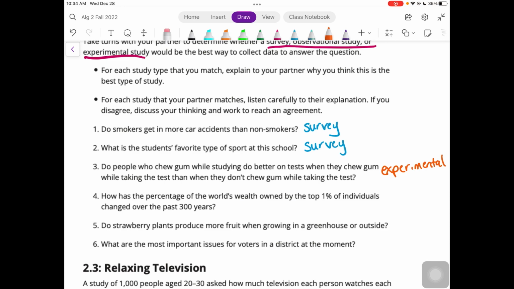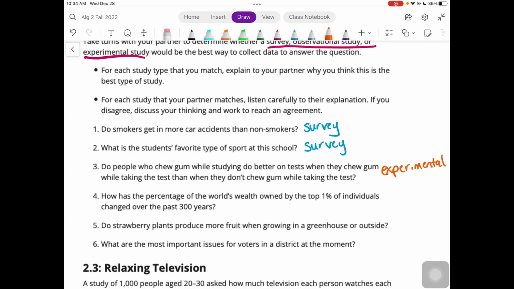All right, how has the percentage of the world's wealth owned by the top 1% of individuals changed over the past 300 years? Well, this one will be really hard to do a survey on because if we're going back 300 years, those people are dead, so we cannot survey them. We also couldn't really do an experimental study because, again, you can't experiment on people from 300 years ago.